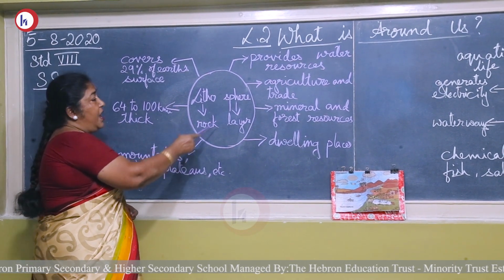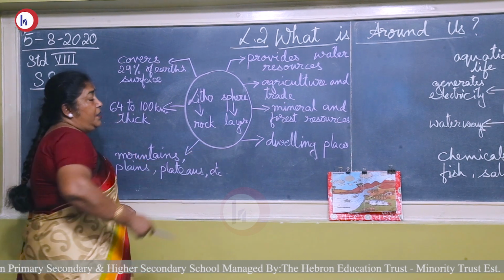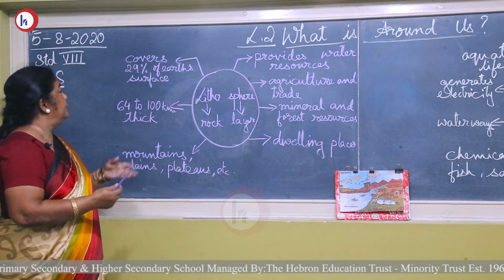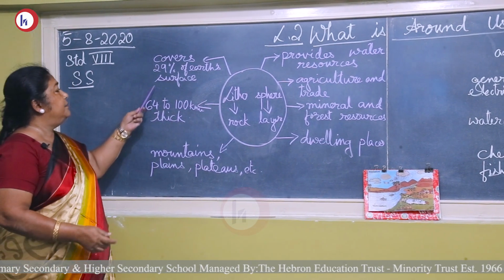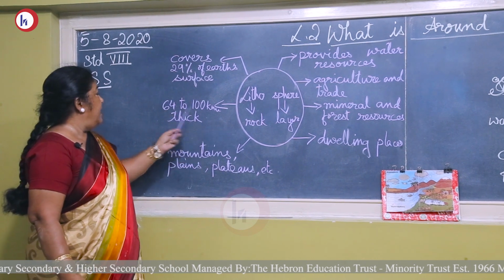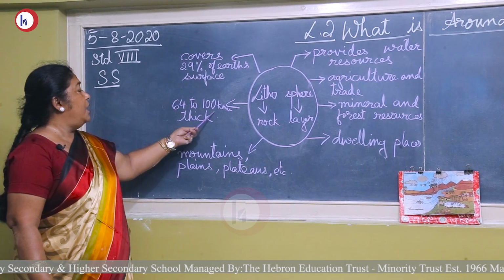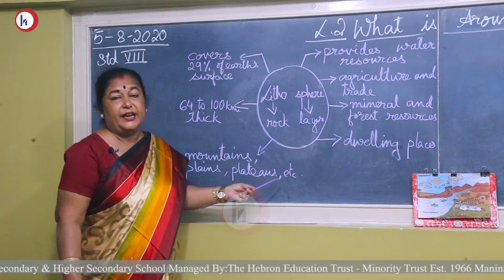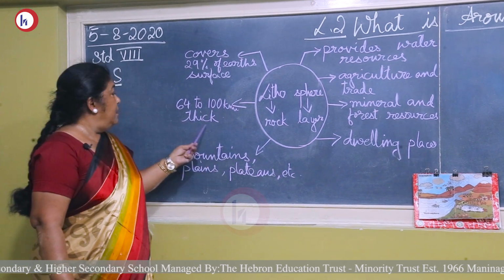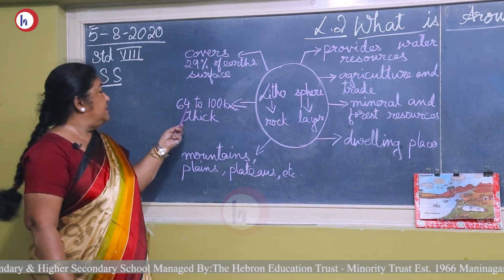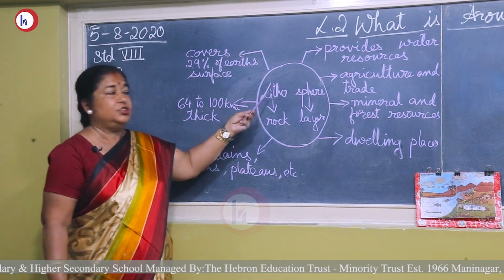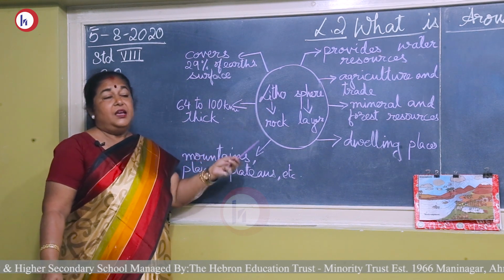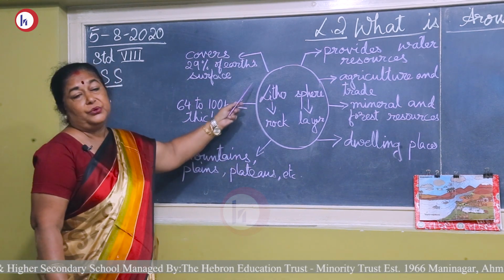First, of the four spheres, we'll do the lithosphere. Litho means rock and sphere means layer. Now, about 29% of the earth's surface is covered with lithosphere, and it is about 60 to 100 kilometers thick. It is formed of mountains, plains, plateaus, valleys. So the earth cooled and 64 to 100 kilometers solidified. The layer which got solidified came to be known as the lithosphere.